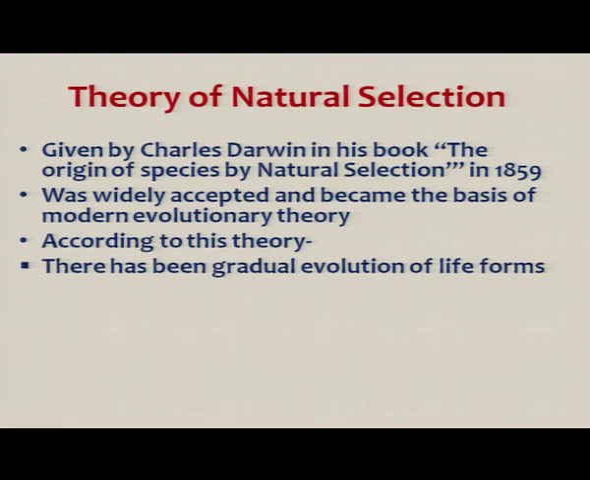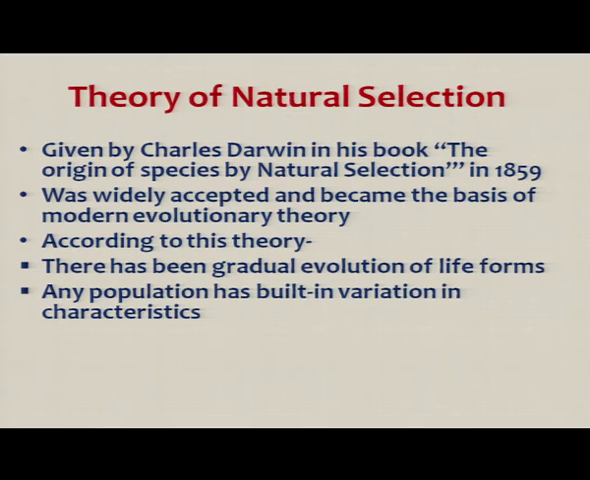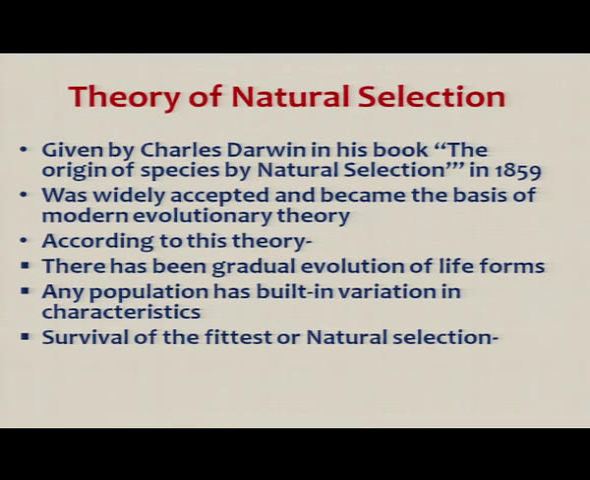According to this theory, there has been gradual evolution of life forms. Life forms have been slowly and steadily changing over a period of time. Any population has built-in variation in characteristics. The second postulate says that the population has built-in variation. There are certain variations in their characteristics, and these characteristics can help them in providing the fitness criteria: survival of the fittest, or natural selection.